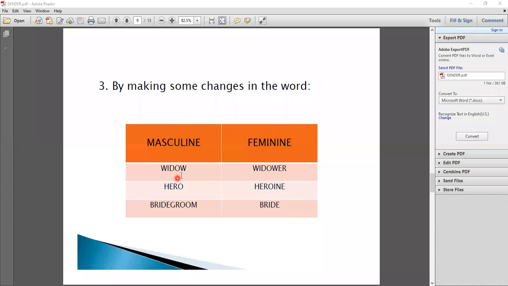Widow, widower, only we added er. Hero, heroine, we added I and E here. So now next is bridegroom. Here we use another word, bride. We use bridegroom for male and bride for the female gender. Okay, now students, you have to understand the three rules. Now we will move on to the next rules.